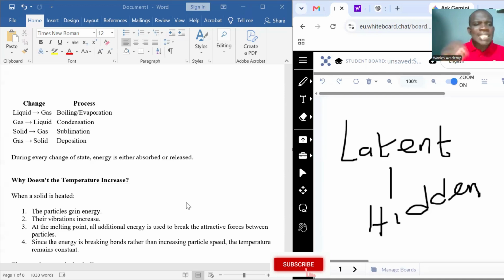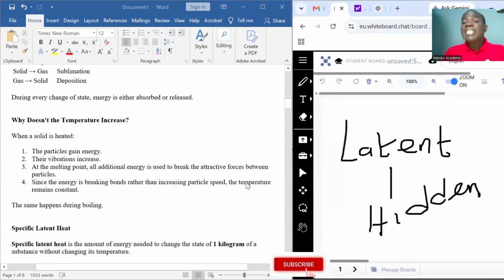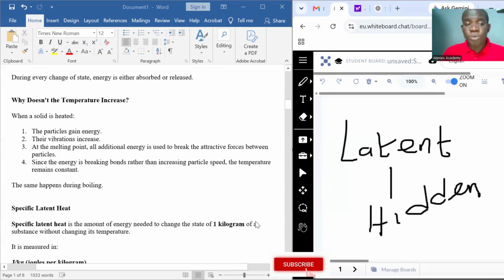Since the energy is breaking bonds rather than increasing particle speed, the temperature will remain constant. So the additional energy is used in breaking bonds, not to increase the temperature. And that is why there is no increase in temperature.